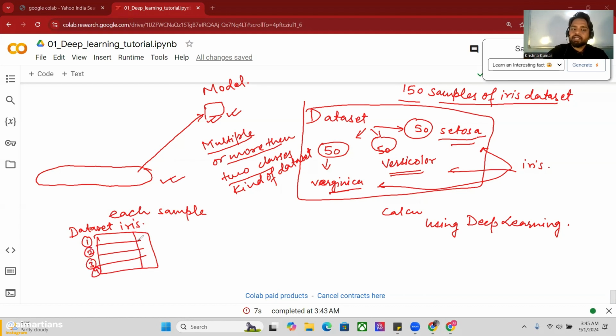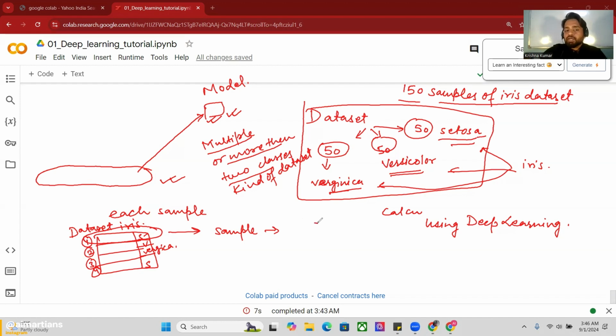Its targets are Setosa, versicolor, and virginica, something like that, and again Setosa. If I pull one row, this is called one sample. This is not a data set, this is a sample because I pulled one value. In that sample, let's say this is Setosa, I mention it by S. Setosa is not represented by S. We have to do one-hot encoding, and I already taught you about one-hot encoding in earlier videos, so please go through it.